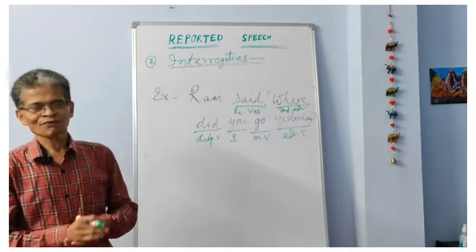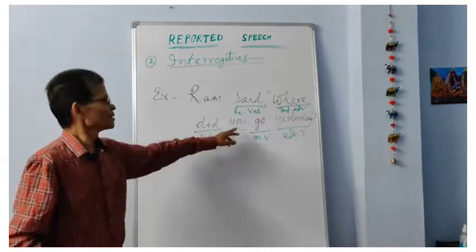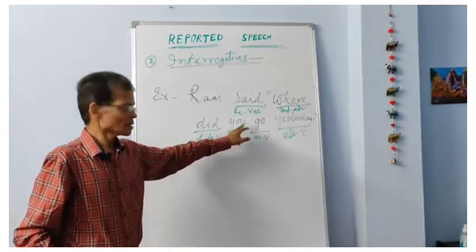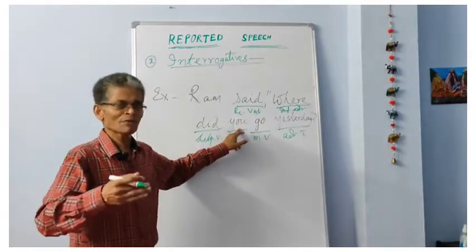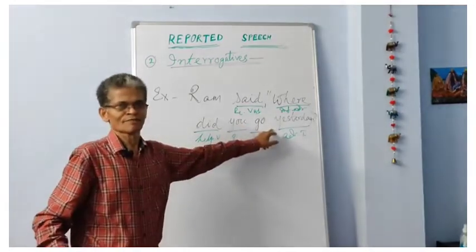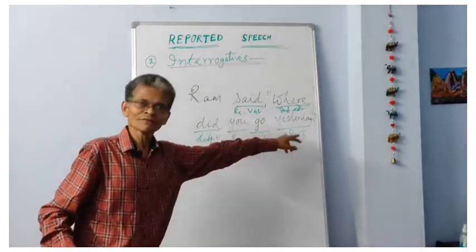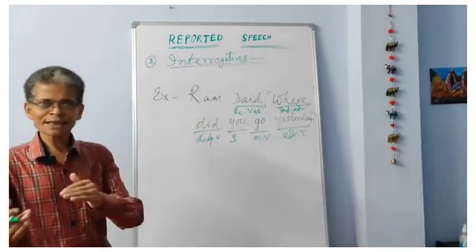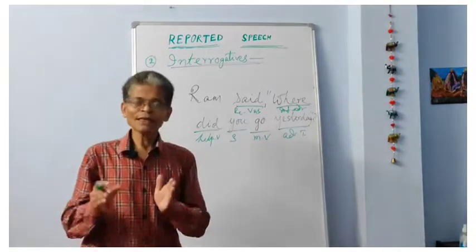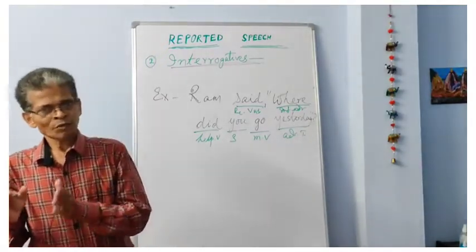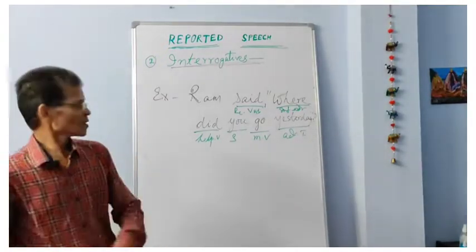The helping verb is used before the subject, and the rest of the verb is used after the subject, and thereafter the adverb. Now this is the change of order, and when you are making it indirect, you have to follow the formula of the statements. Okay.